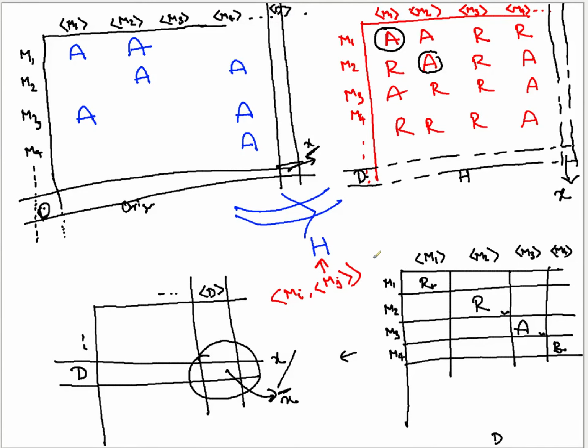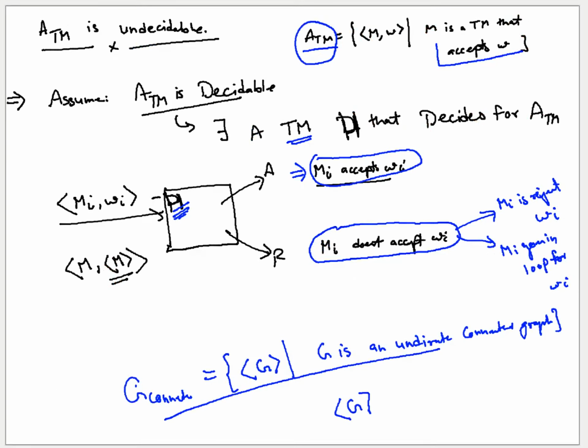And when you prove the contradiction, what we actually got is that the initial assumption that you have taken cannot be true, and that means the existence of H is not possible. That means we cannot have any algorithm that can decide for ATM, and therefore ATM is undecidable. So it is the first formal language that you have identified for which there does not exist any algorithm that can solve it. It is the first set for which you cannot solve the set membership problem. Yes or no?